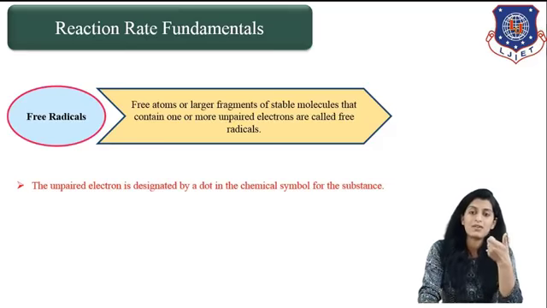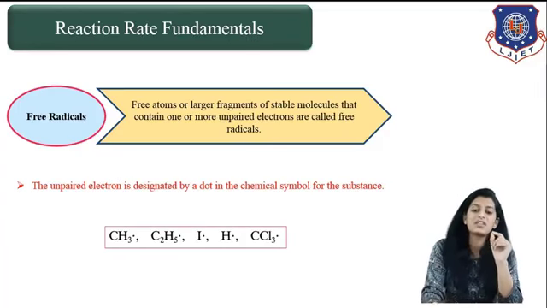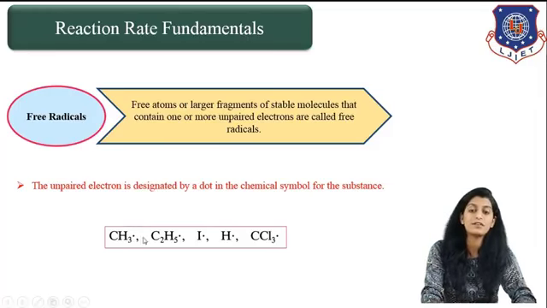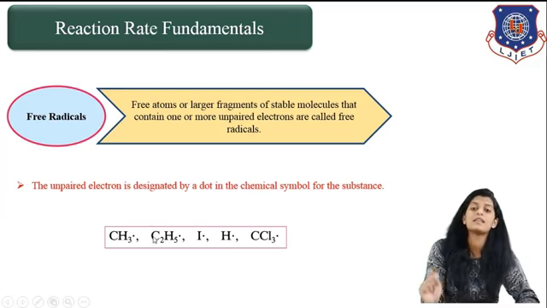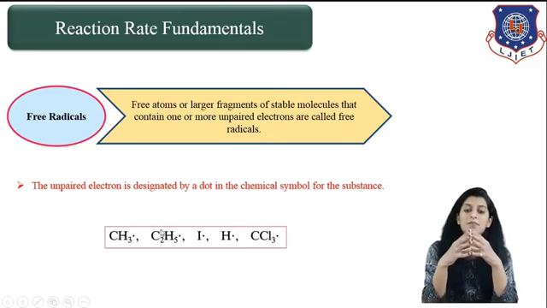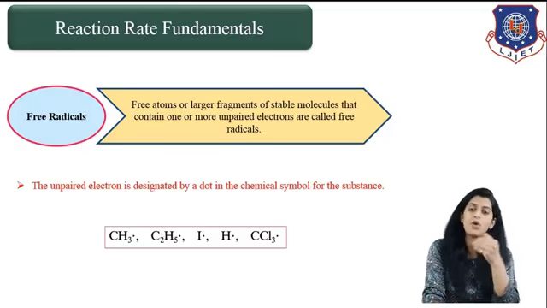The unpaired electron is represented by a dot in the chemical symbol of that substance. For example, CH3 dot or C2H5 dot. As you can see here in the picture, this dot sign represents that it is a free radical. Again, I am repeating, free radicals are basically unpaired electrons present in atoms or molecules. So this is one category of intermediate.